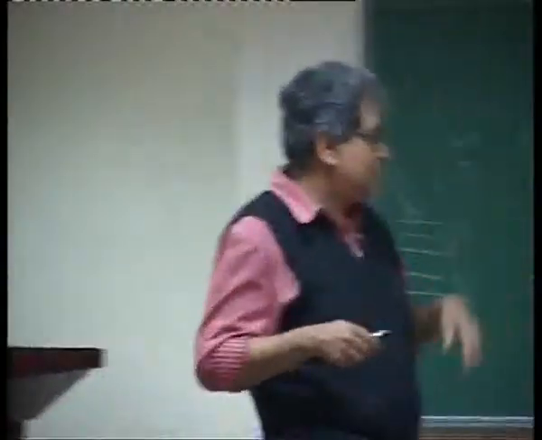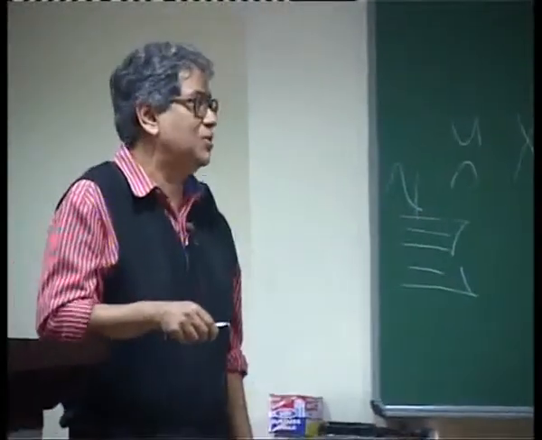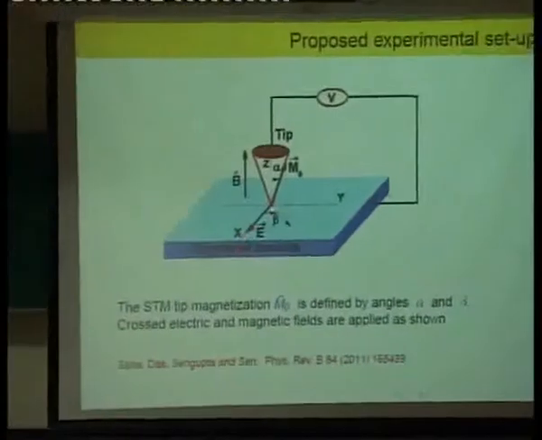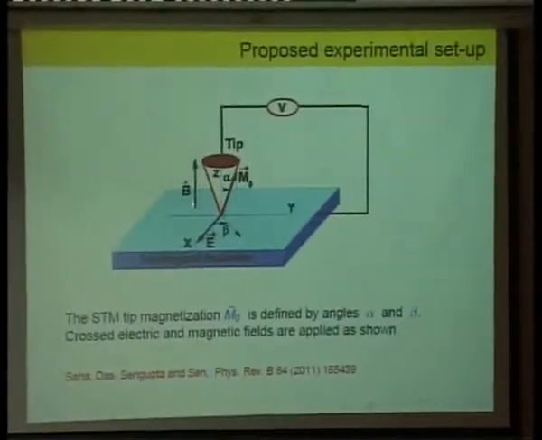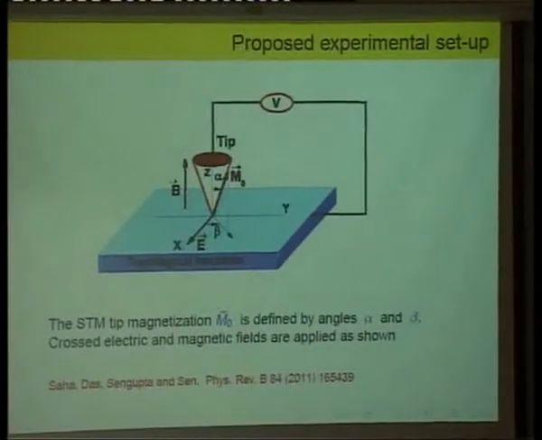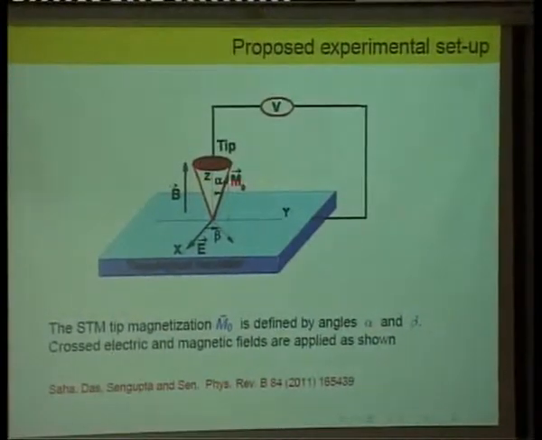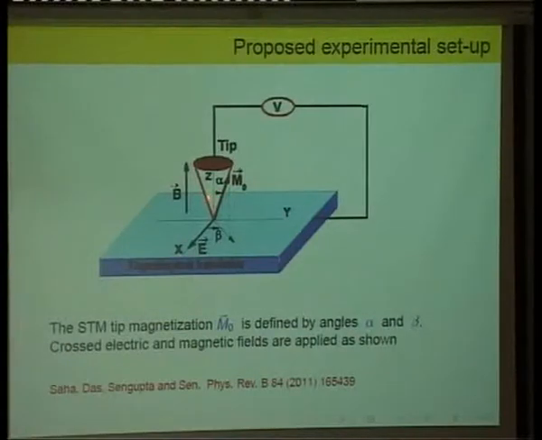So this is a proposed setup, and it goes back to the geometry I showed you earlier of crossed electric and magnetic fields. Let's say you have an electric field in the x direction on the surface of the topological insulator. You have the magnetic field purely in the z direction, so it's a perfectly crossed electric and magnetic field. And then you have this STM tip, and the spin of the electrons in the STM tip points in some arbitrary direction, which has the polar angle alpha with respect to the z axis and the azimuthal angle beta. So remember, alpha and beta are the two angles of the magnetization of the electrons in the STM tip.